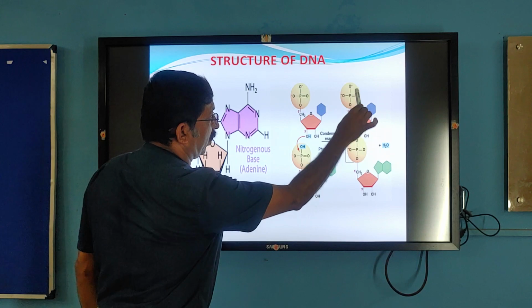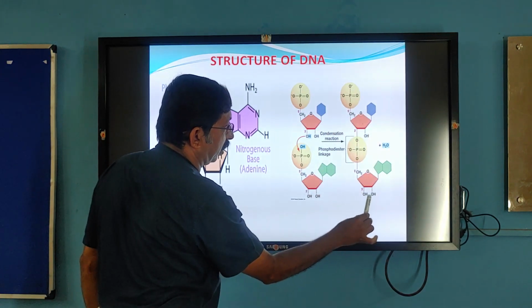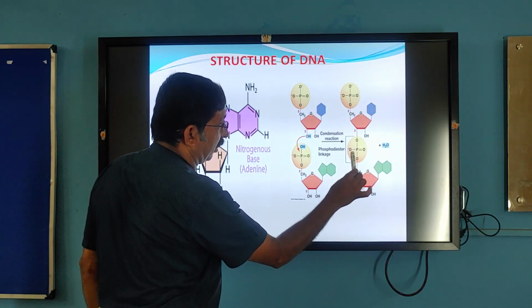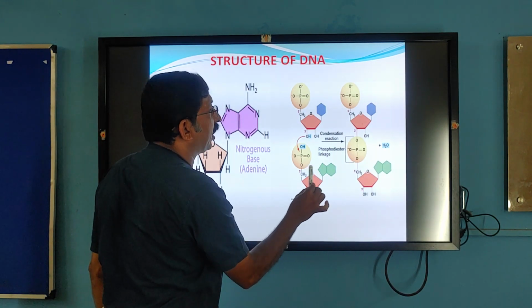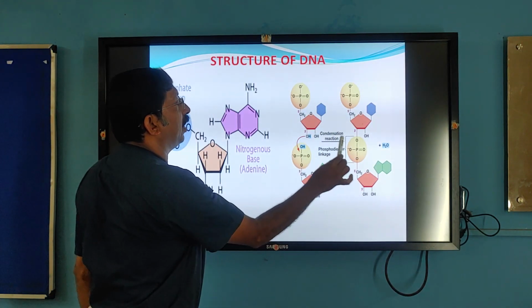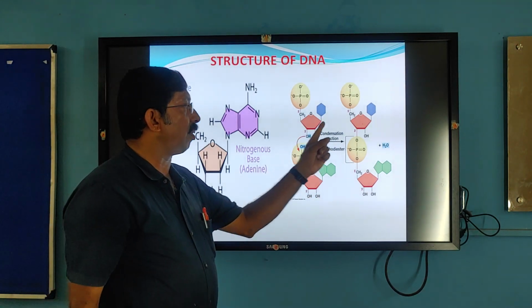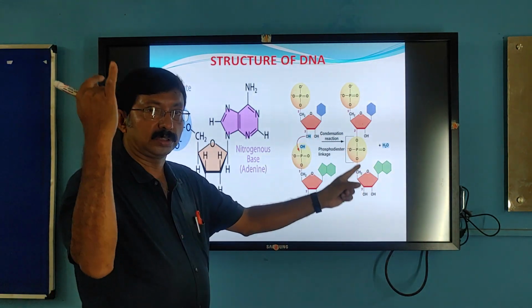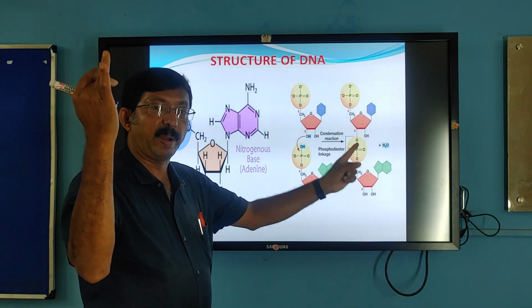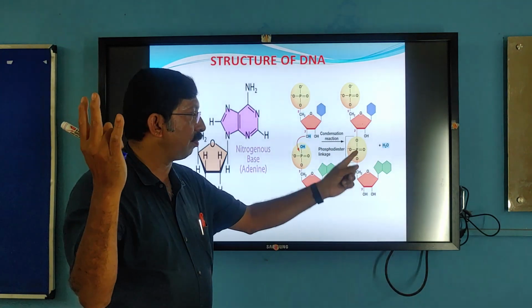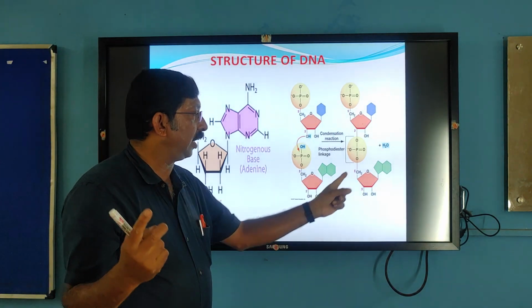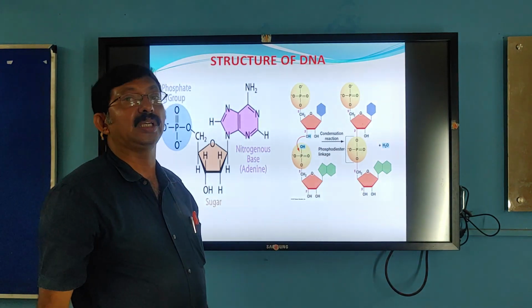Two nucleotides. This one nucleotide, this another nucleotide. In between, phosphate is there. And the bond that is formed is the phosphodiester bond. See, another bond we have discussed. Third bond. First glycosidic bond, peptide bond. Another form of glycosidic bond is the N-glycosidic bond. Already we have discussed. Then this is the third one, phosphodiester bond.